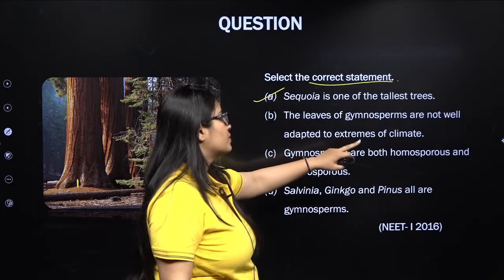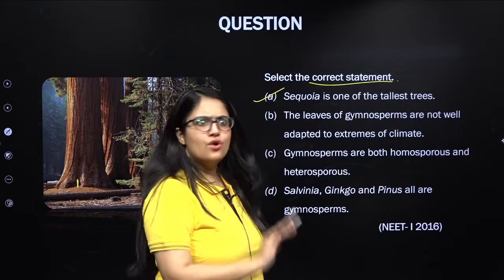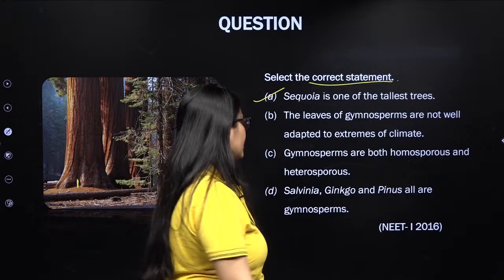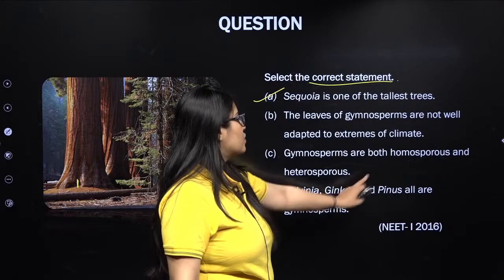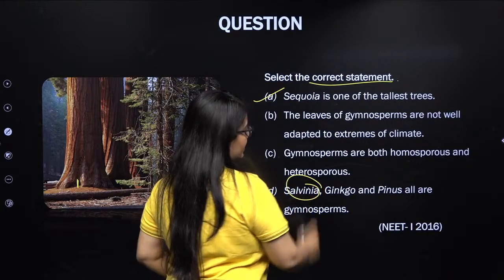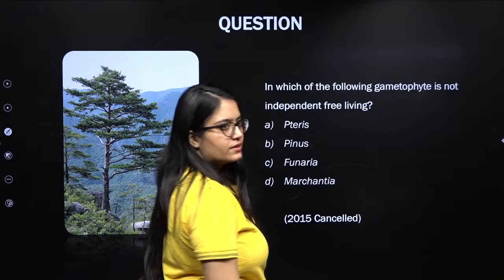The leaves of gymnosperms are not well adapted, that's wrong. Gymnosperms are both homosporous and heterosporous, no. All gymnosperms and angiosperms are heterosporous. Salvinia, Ginkgo and Pinus, all are gymnosperms. Do you think so? No. Salvinia is a pteridophyte. This is also wrong. Next question.